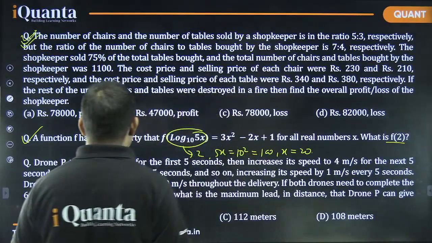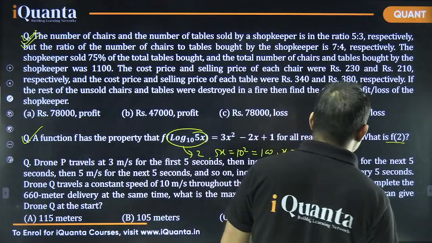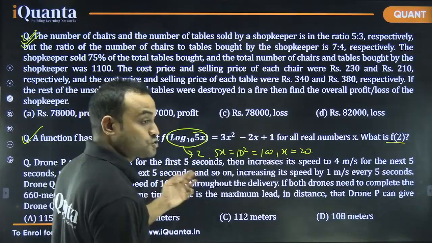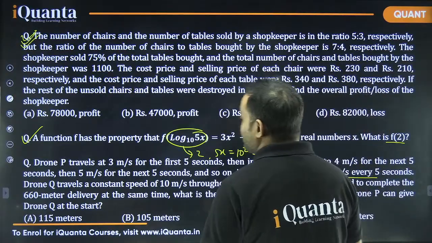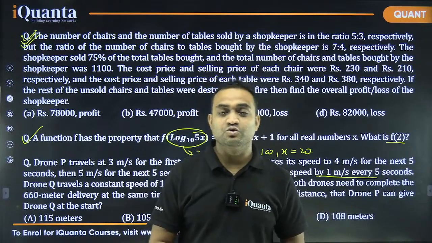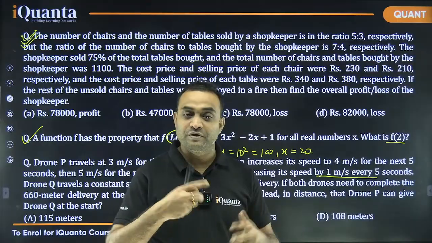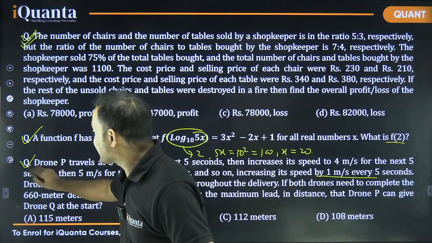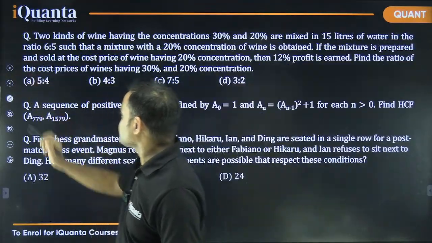Drone P travels at 3 meter per second for the first 5 seconds, then increases its speed to 4 meter per second for the next 5 seconds, then 5 meter per second for the next 5 seconds, and so on, increasing its speed by 1 meter per second every 5 seconds. Drone Q, okay, so P and Q, there is some speed for P which is changing, there is some speed for Q. So again, this is not even a second round question. We will come back to this when we are doing our third round.